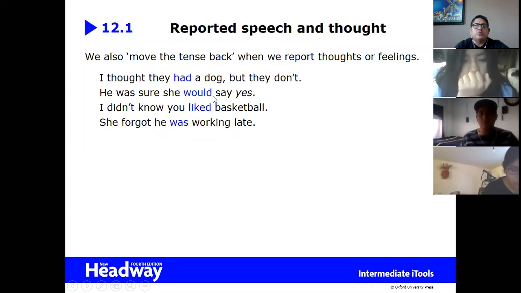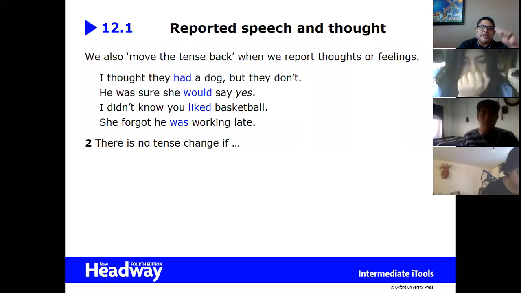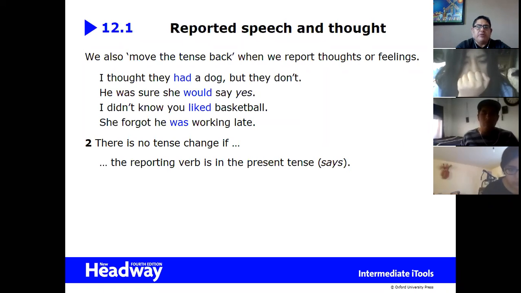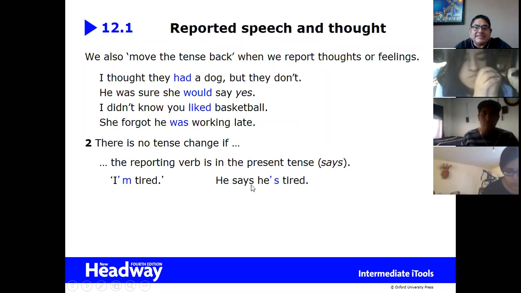She forgot he was working late, but she had to stay. That's why she didn't show up to the party. But notice this, there is no change. There is no change in tense if the reporting verb is in the present. Example, I am tired. And notice this. He says he is tired. So I'm reporting what I'm hearing in this moment. That's why I don't have to go one tense back. I didn't listen to this sentence in the past.